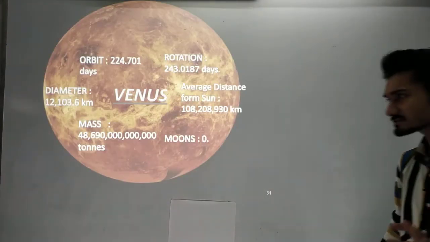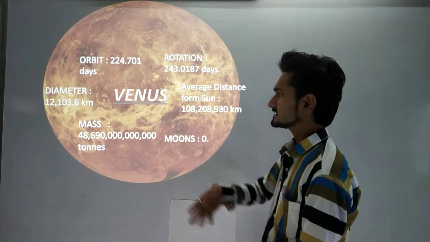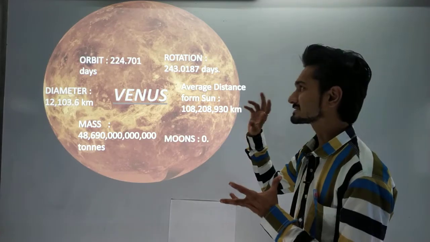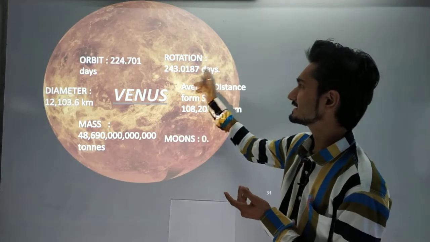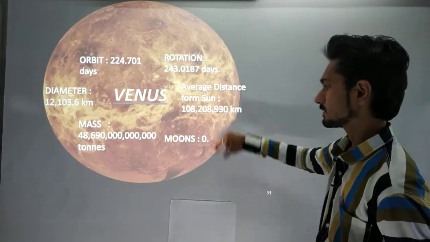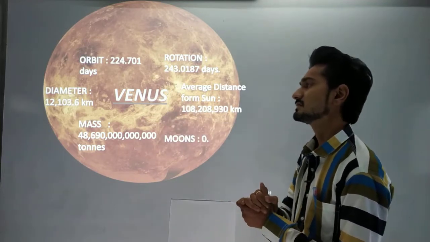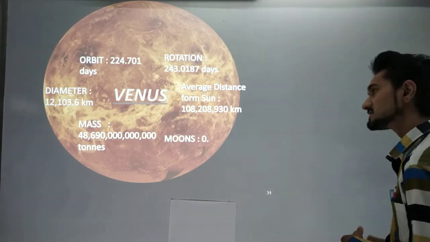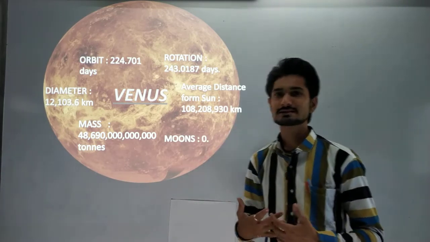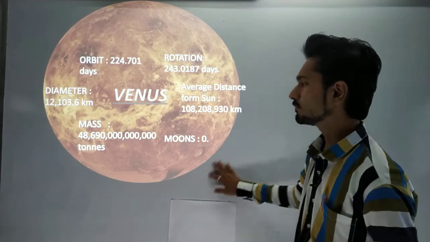So here is Venus. Another time we are seeing that this is a red hot planet. It is a hot planet, and that's why we can see the surface here, because it is much hotter. Okay, and it has a diameter of around 12,103.6 kilometers. If you want to remember that information, these are the extra information that I am providing. It has no moon.